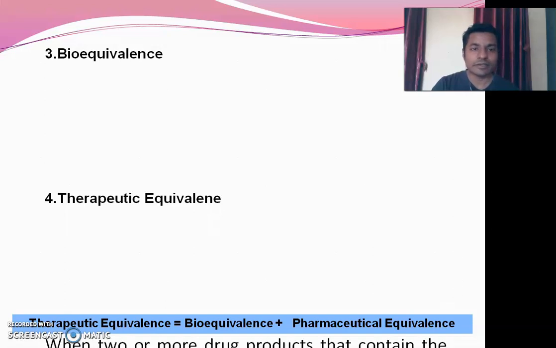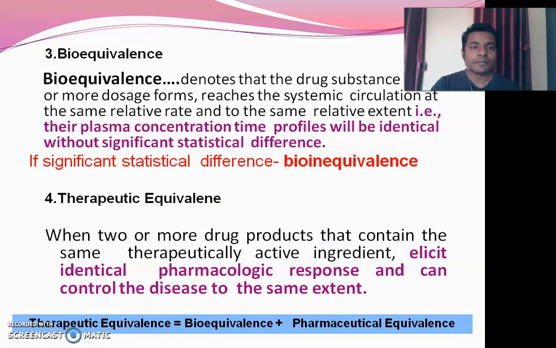Now what is the third? The third is bioequivalence. Bioequivalence denotes that the drug substance in two or more dosage forms reaches the systemic circulation at the same relative rate and to the same relative extent, that is, their plasma concentration profiles will be identical without significant statistical difference. Means the absorption time and absorption amount of drug between two different formulations are similar. In that case they show the same plasma drug concentration profile, so they show a superimposable graph, right?